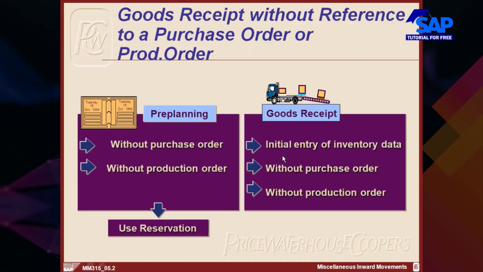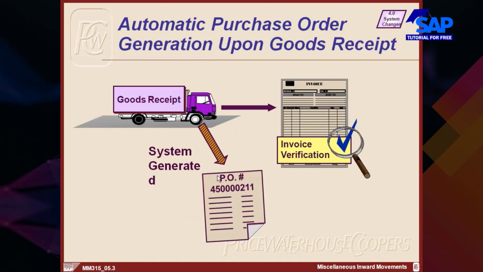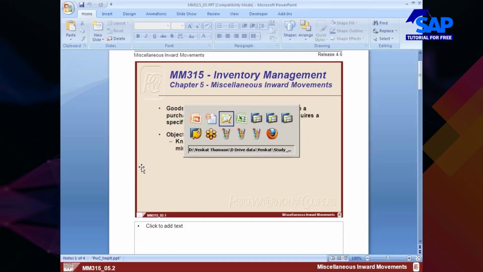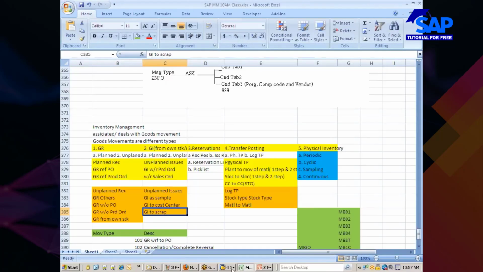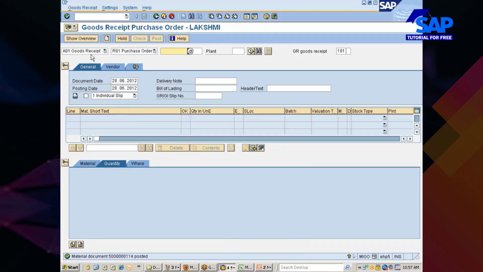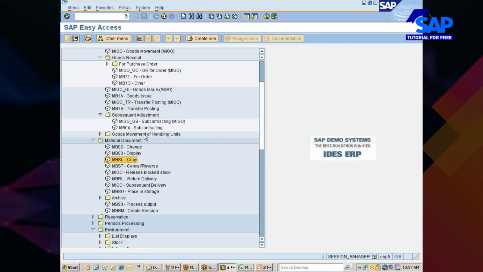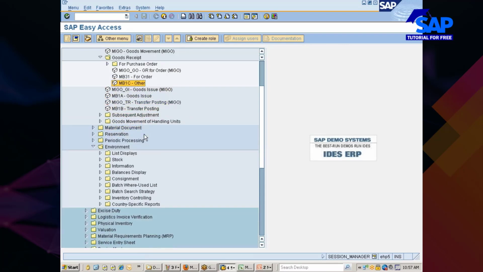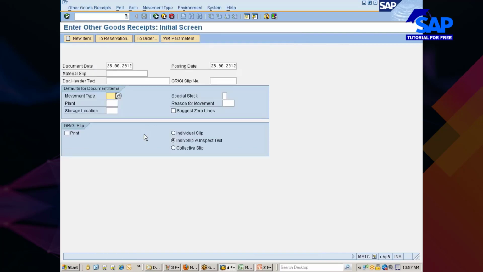Okay, now let me go and show you this one. Vendor's vehicle. Okay, this is a different one. Let me show you this one first. Even for this, other goods receipt is not there. Let me introduce you to one more transaction for goods receipt. This is called miscellaneous goods receipt. You see here, other goods receipt or miscellaneous goods receipt, transaction code MB1C. Movement type. Here is the one.